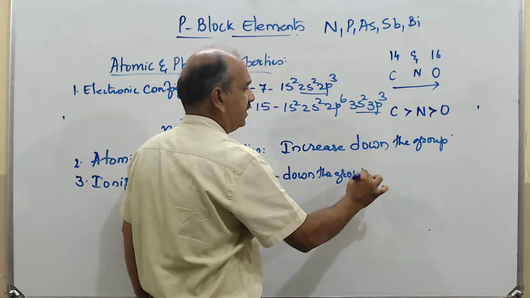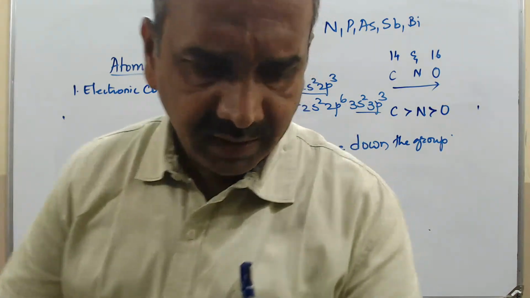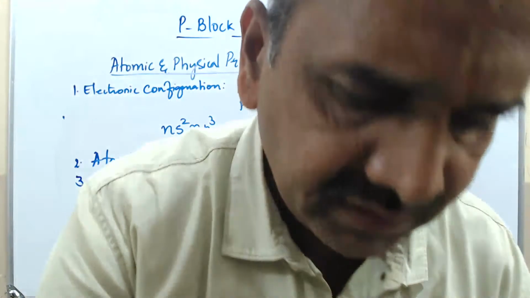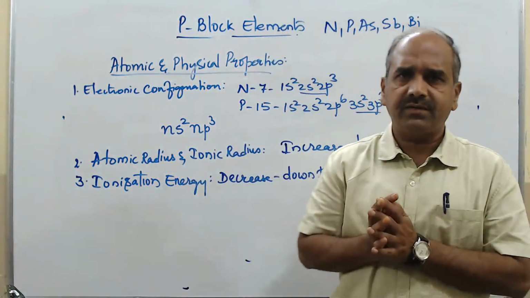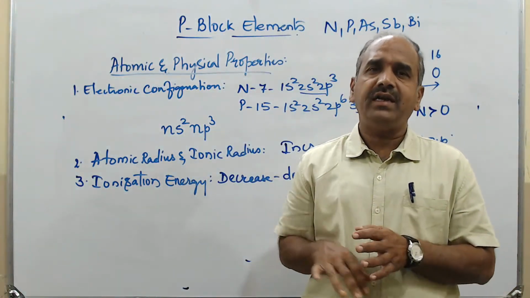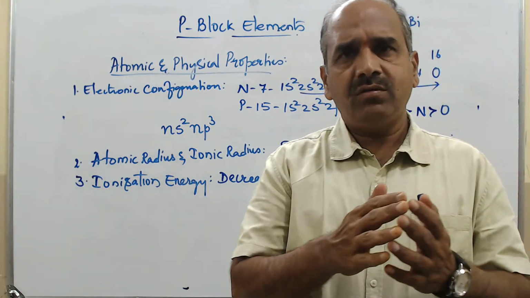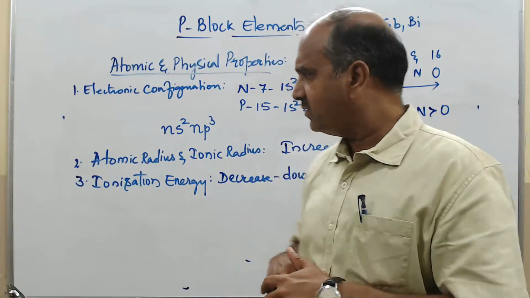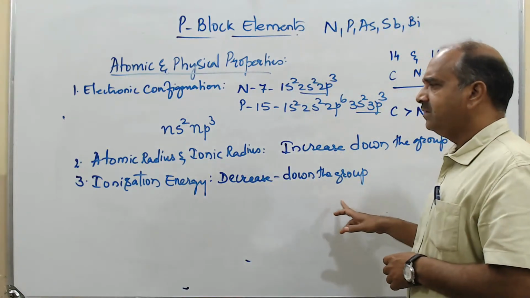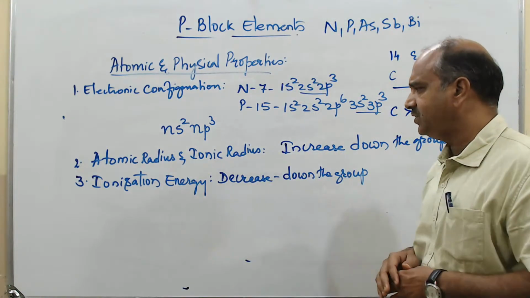What is the reason for the decrease in ionization energy? Atomic size is increasing, and the screening or shielding effect is also increasing. Because of that, there is a decrease in the ionization energy.